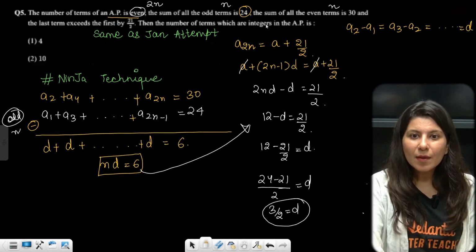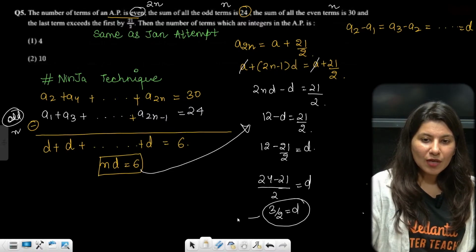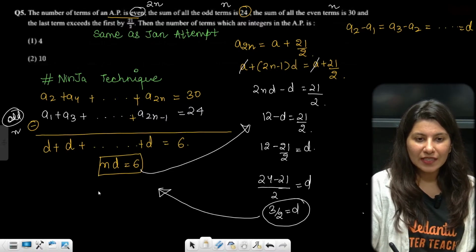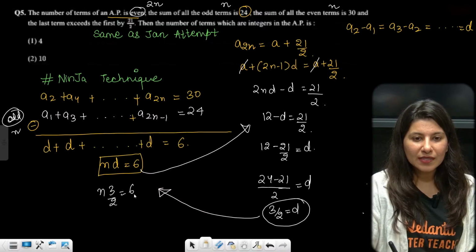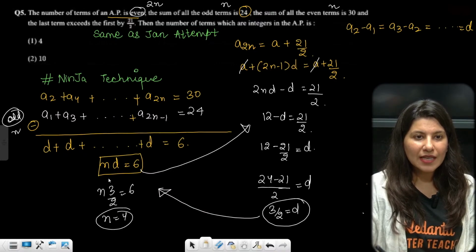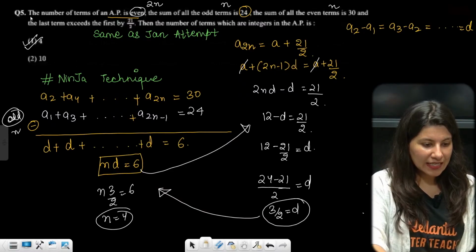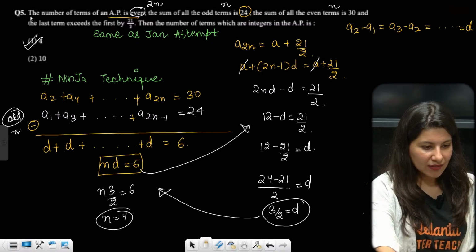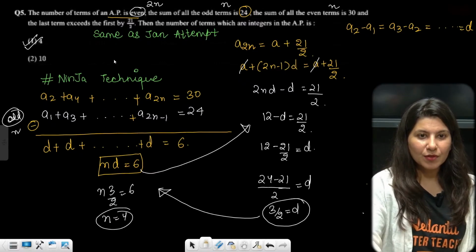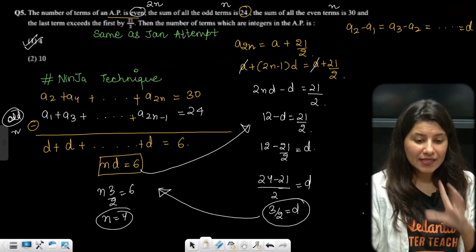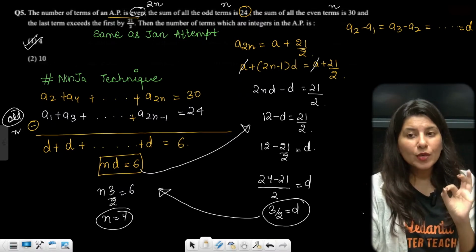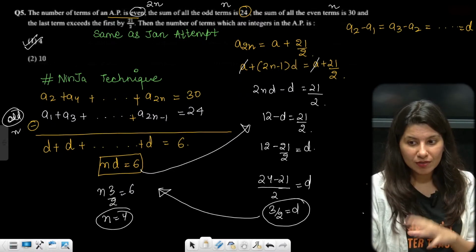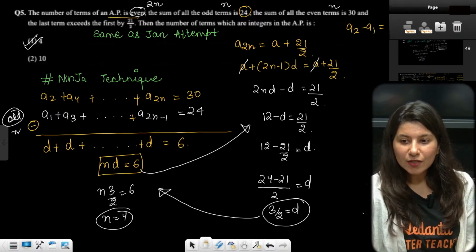But what are they asking? The number of terms. So now if you put the value of d in nd, n times 3 by 2 is equal to 6. N is actually coming out as 4. Option A is absolutely right. Number of terms will be 4. This is the ninja technique. If you go and see any other solution, it is going to be a very big solution. So this is a very good solution.